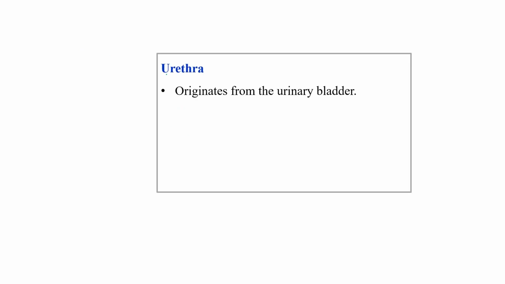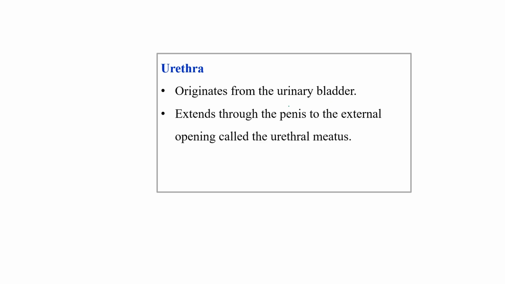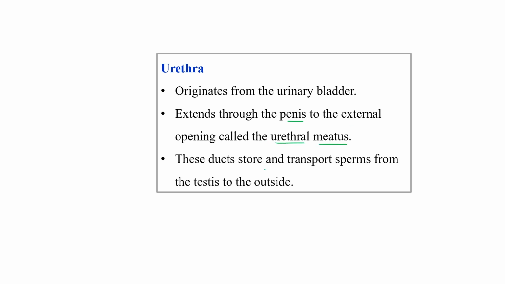This urethra originates from the urinary bladder and extends through the penis to the external opening called the urethral meatus. These ducts store and transport sperm from the testes to the outside of the body.